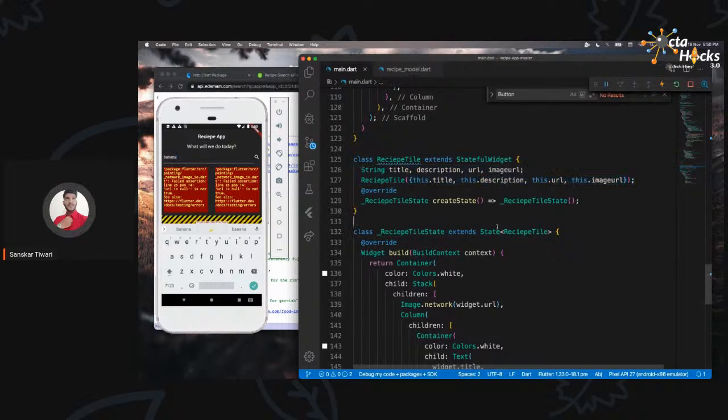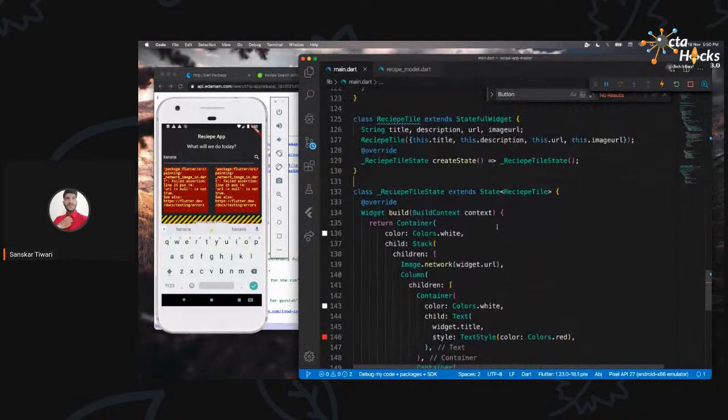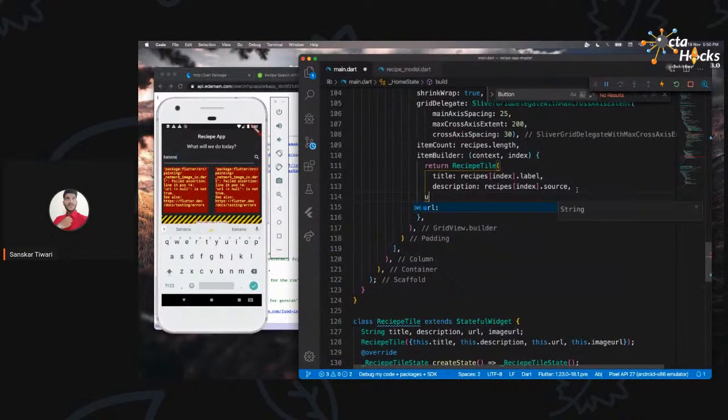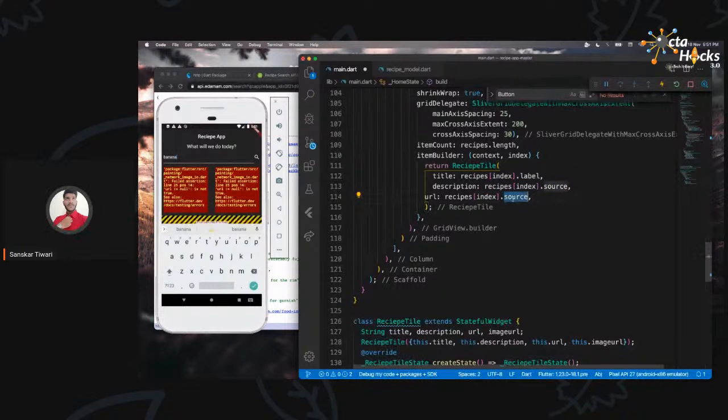Just be clear that you can use a stateless widget over here. Okay, so now I would like to save this, but I'm not providing the URL over here, so I'm going to provide the URL. Don't get confused, because we haven't provided the URL. That's why it's asking us to do that, otherwise it will show red. So let me just save that.